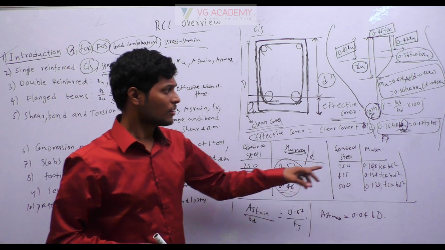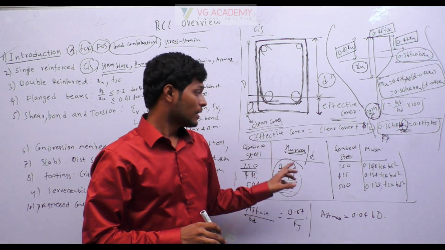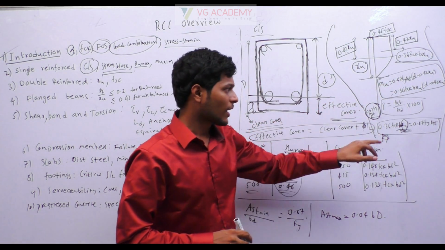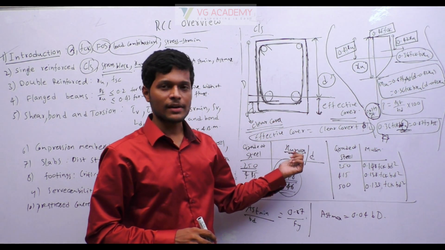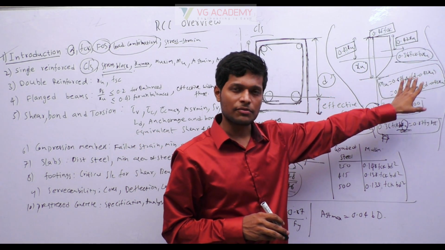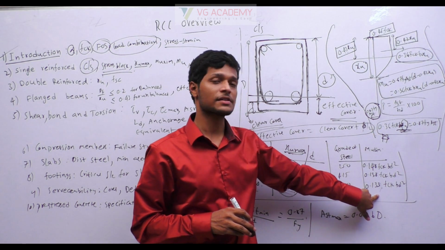Okay, if the calculated XU value is less than XU max, it is under reinforced. You have to go with the first formula. If the calculated XU value is equal to XU max, then you can use any one of these formulas. Instead of using any one of these formulas, we have a shortcut if it is a balanced section.